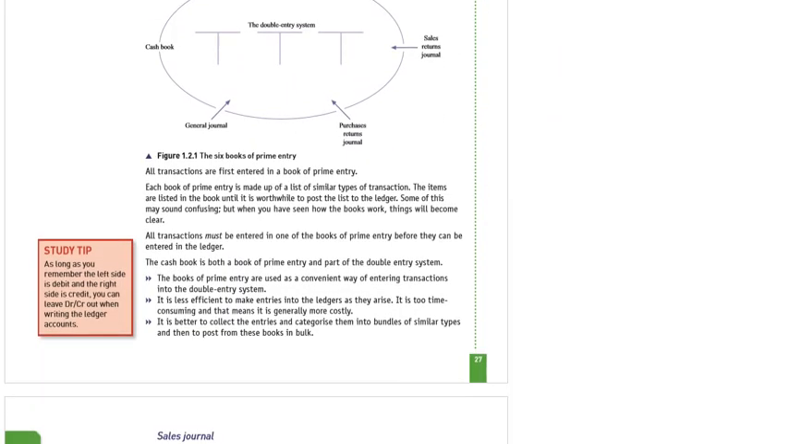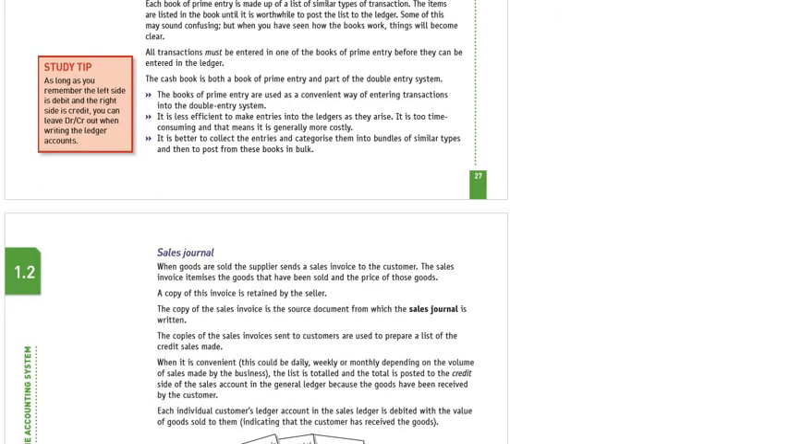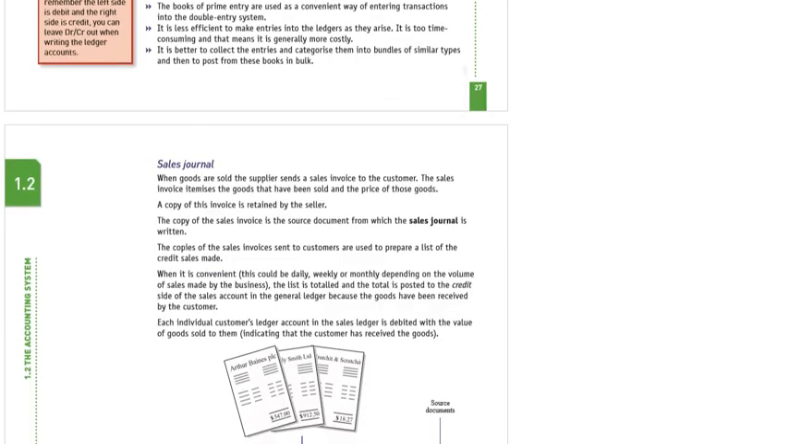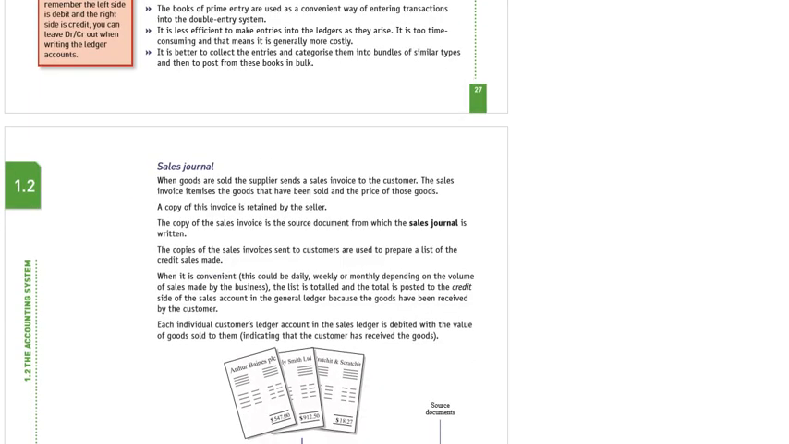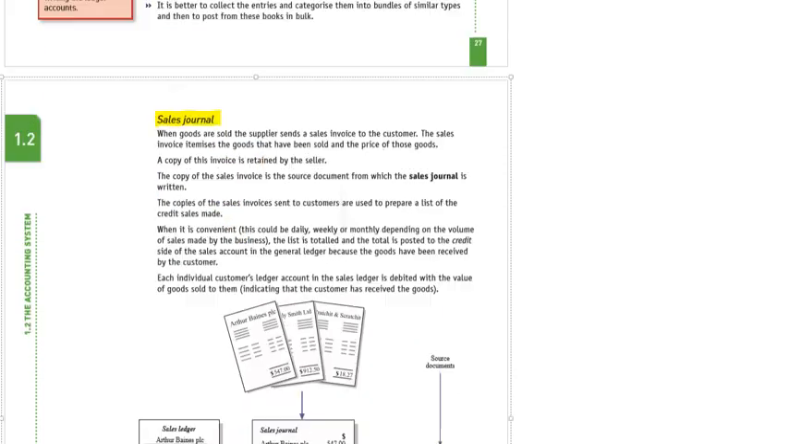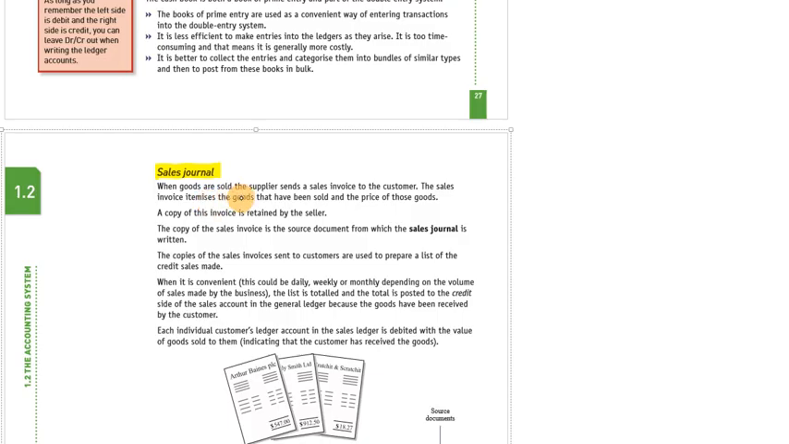One by one we will talk about every concept. Number 1 is the sales journal. When goods are sold to the customer, a sales invoice is issued showing the goods sold and their price. A copy of this invoice is retained by the seller. A copy of the sales invoice is the source document from which the sales journal is written.